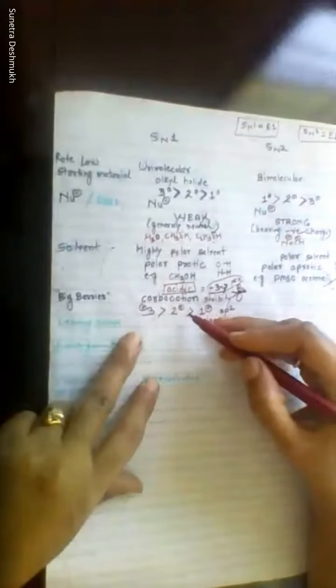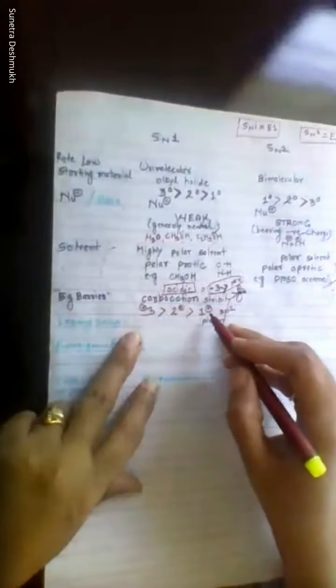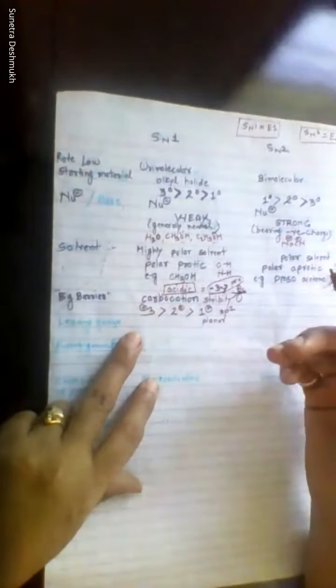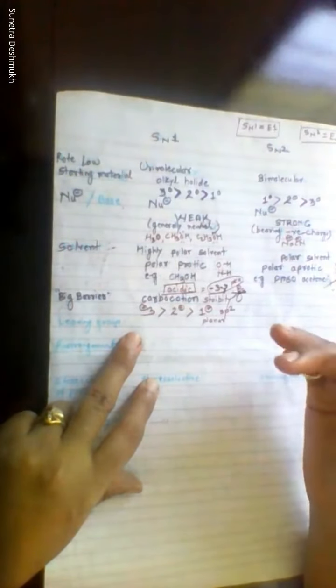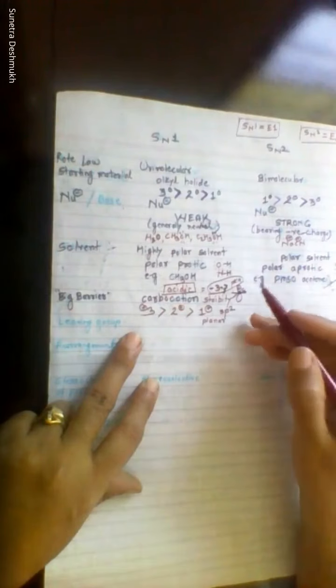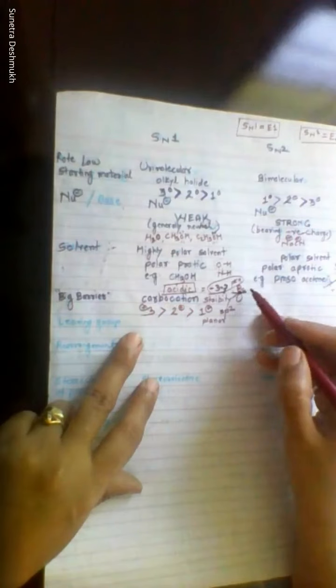Stability: tertiary is more stable. I have already provided the material on carbocation stability. Tertiary is more stable than secondary, which is more stable than primary. Here you need the knowledge of all carbocation stabilities: which types of carbocations are more stable, which are the least stable, which are in the middle, that is average stable. That you should know very well. And as the nucleophile attacks from the front side and back side, it's very obvious, as this has minus 3.7 acidity.